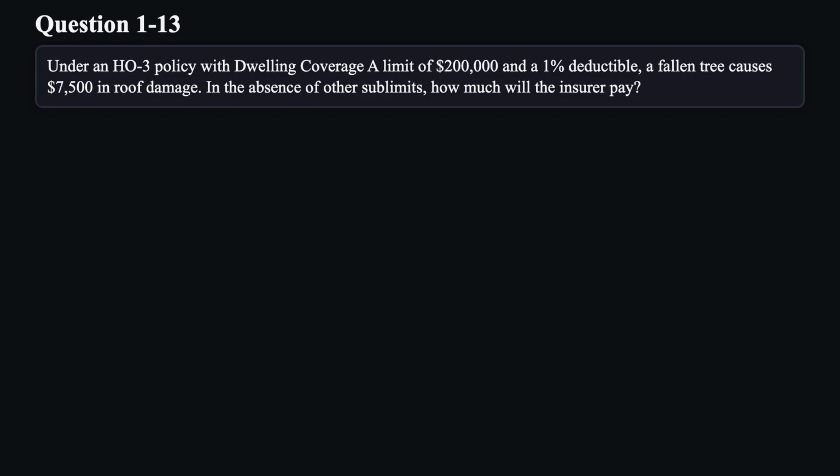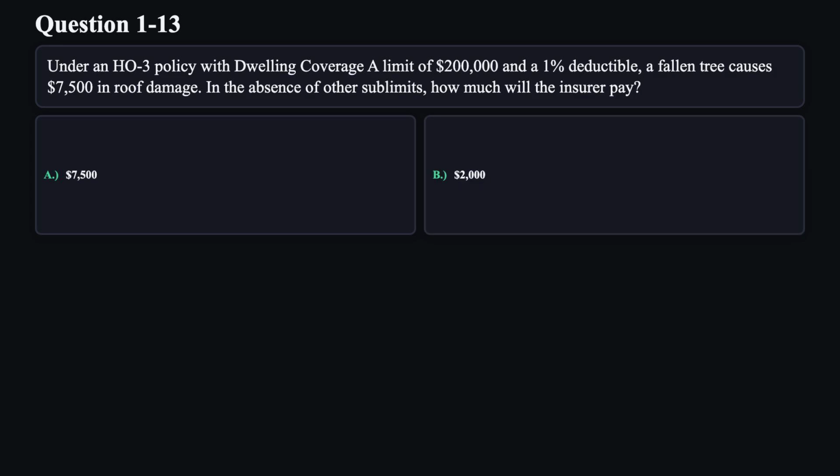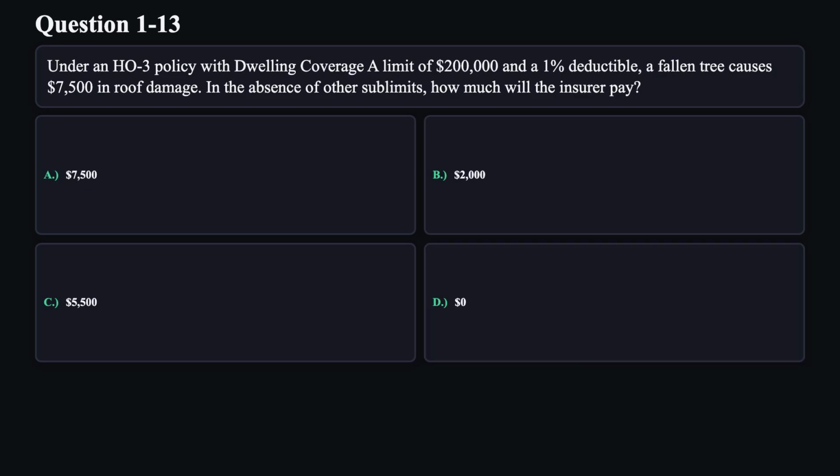Question 13. Under an HO3 policy with dwelling coverage, a limit of $200,000 and a 1% deductible, a fallen tree causes $7,500 in roof damage. In the absence of other sublimits, how much will the insurer pay? A. $7,500. B. $2,000. C. $5,500. D. $0.